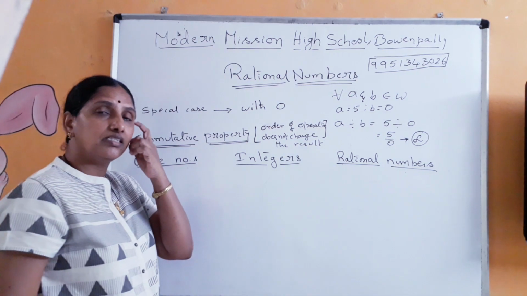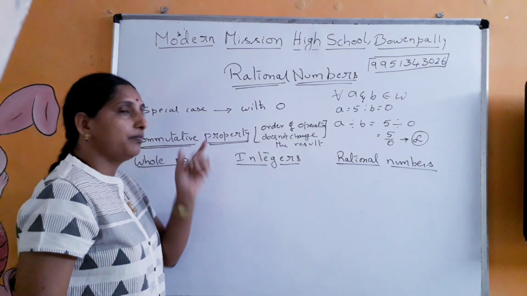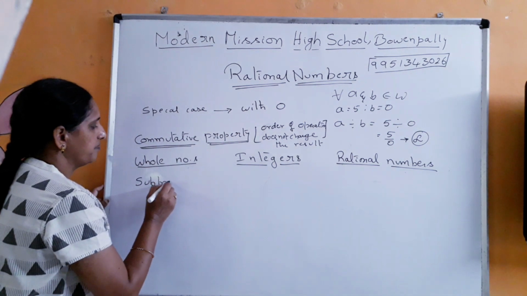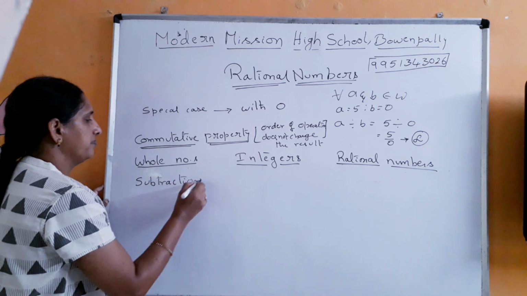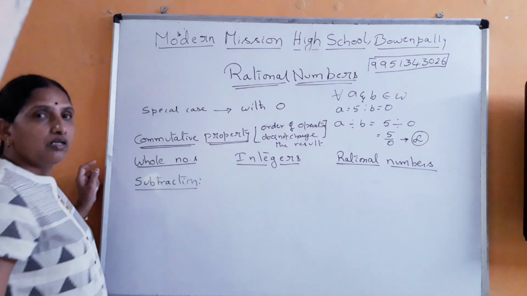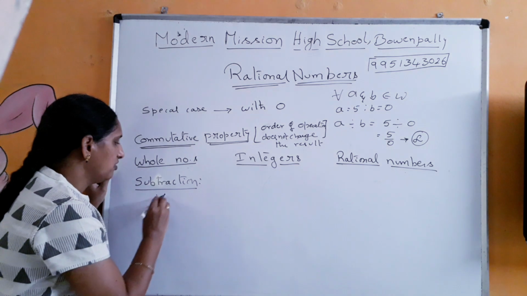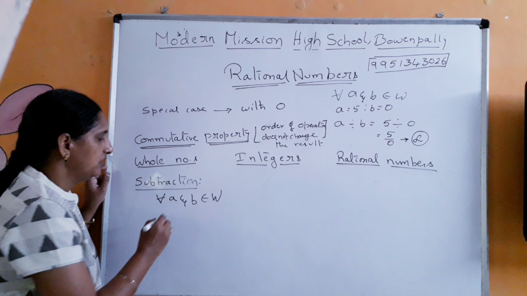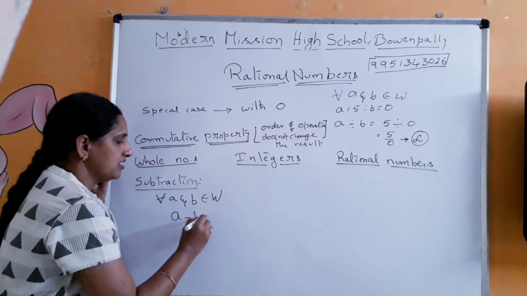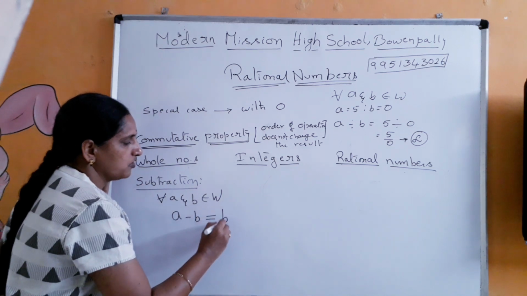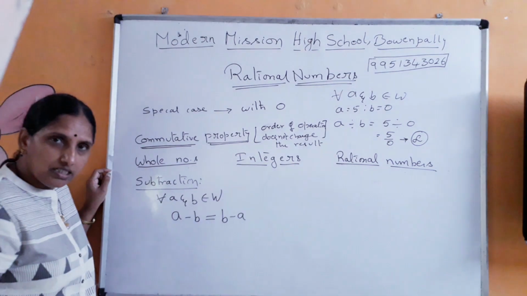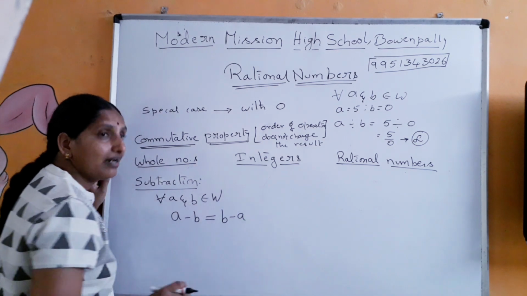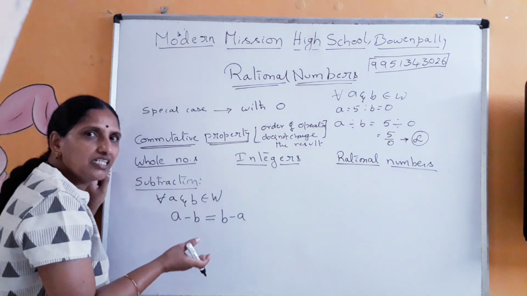Yes, now let us discuss commutative property under subtraction. Same general statement: for all values of A and B belonging to whole numbers, what does commutative property say? Order of operation is not going to change the result. So now we have to prove that A minus B is equal to B minus A, or rather we have to verify whether this is possible or not.